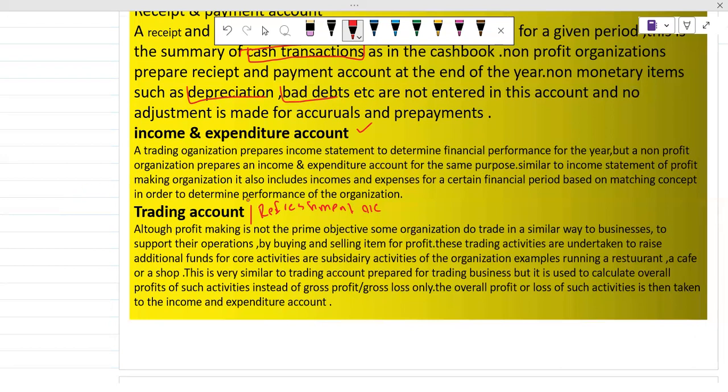So that is why for these types of NPOs, which may be into other businesses like restaurants, for example a cafe they established or a restaurant they constructed, we will use a trading account, or you can say a refreshment account.